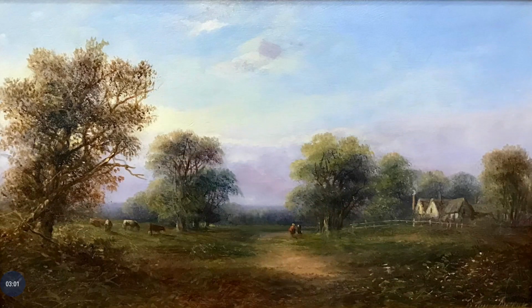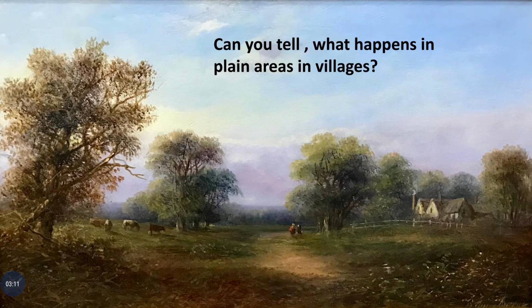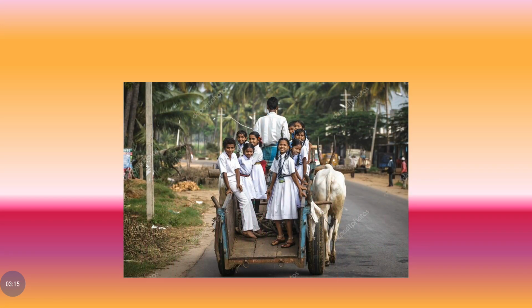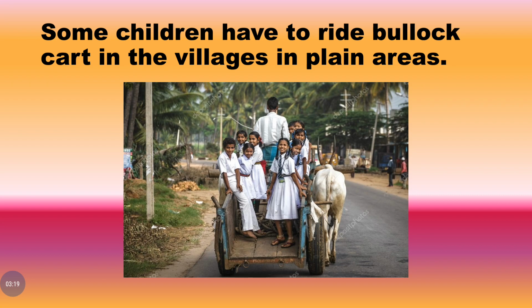You can see it is a village area in plains. Can you imagine how children reach their school in such areas? Can you tell what happens in plain areas in villages? You can see children are going to school on a bullock cart. Some children have to ride a bullock cart in the villages in plain areas to reach their school.